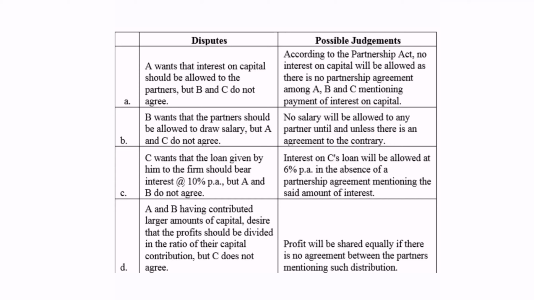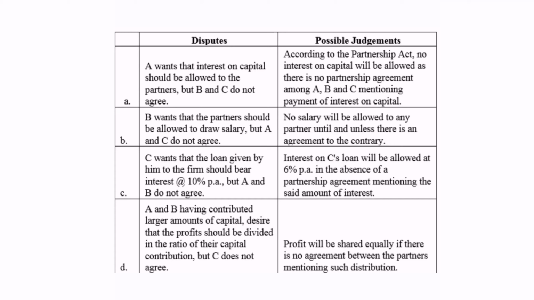So in the first case, A is demanding interest on capital, but B and C do not agree to that. So how do you settle the dispute? A will not be allowed to get interest on capital. Why? Because there is no partnership agreement.